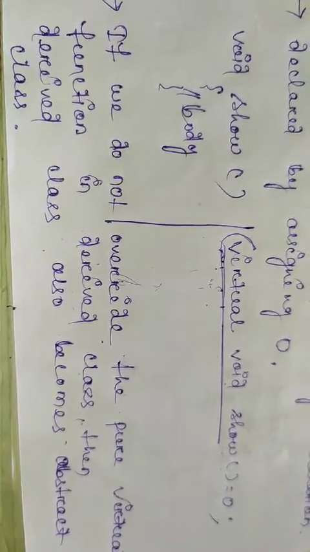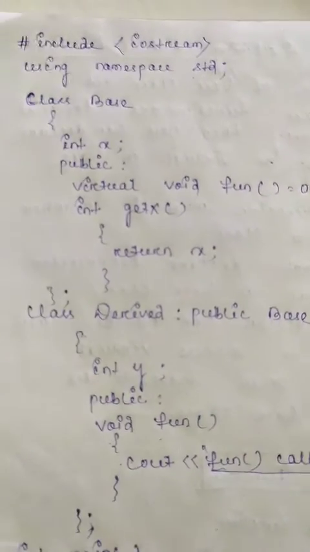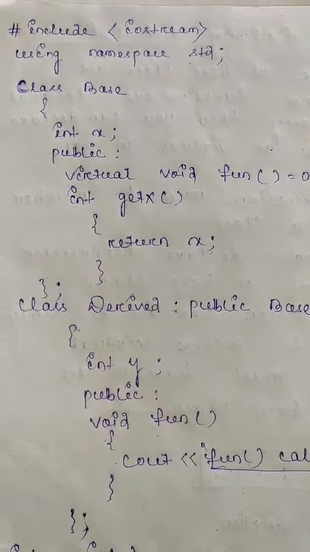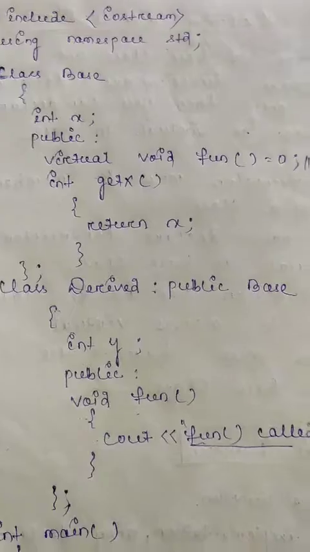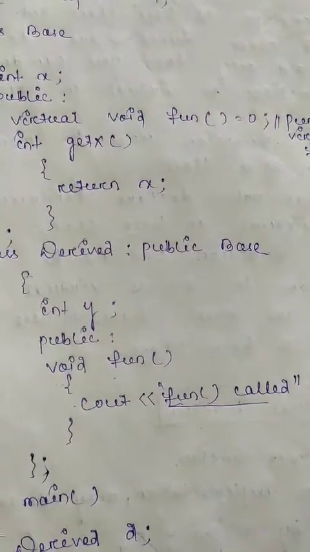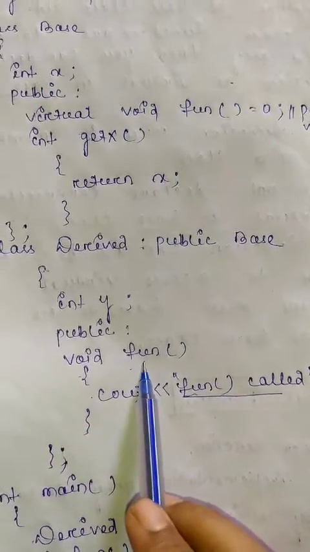So let's see an example. This is the program. It is a pure virtual function, and in the derived class we have to override that function again.